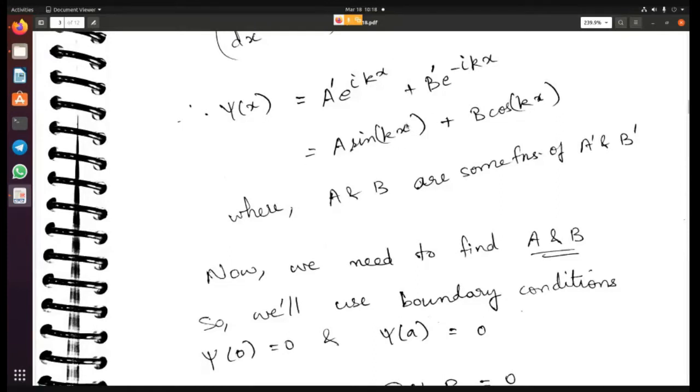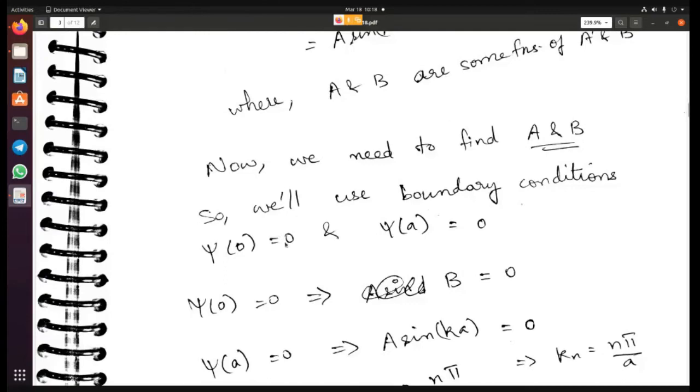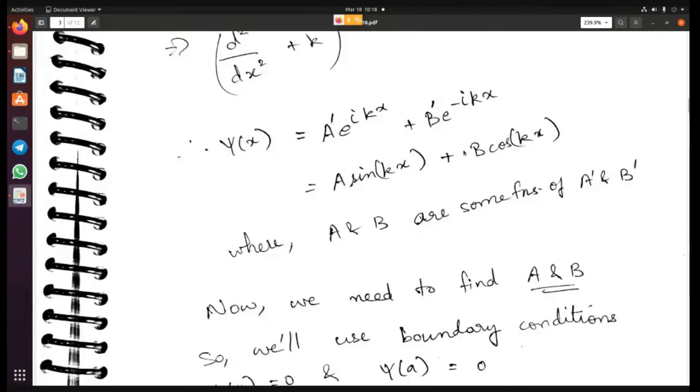So you need to make x equal to 0 here, right? So sine 0 is obviously 0 and cos 0 is 1. Okay. So cos 0 is 1, and so you have only B left. So psi of 0 equal to 0 means that B is equal to 0. That's what you get from here.